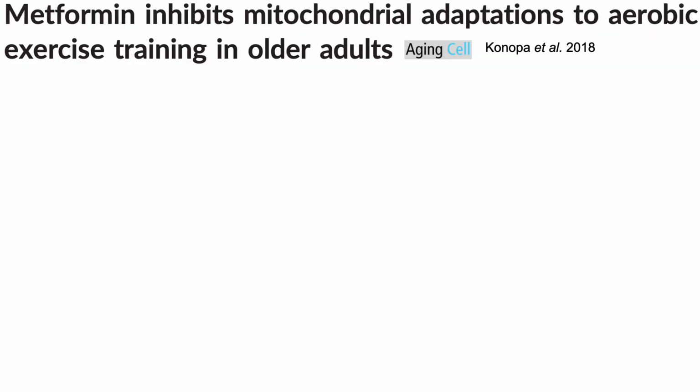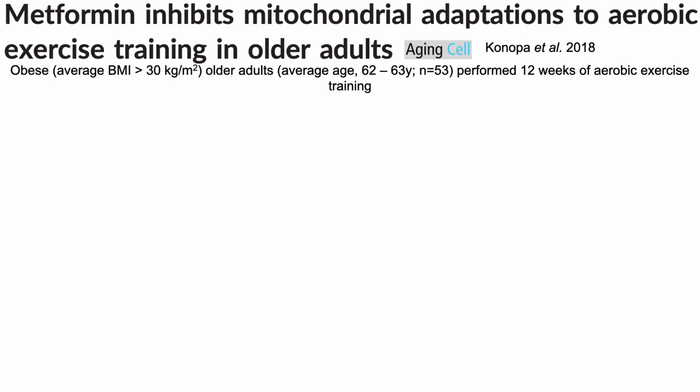So in the last paper, the second randomized controlled trial, which included obese subjects, the average BMI of the subjects in this study was greater than 30 kilograms per meter squared. These were older adults between 62 and 63 years old with a relatively smaller sample size, 53 subjects, and these people underwent 12 weeks of aerobic exercise training.